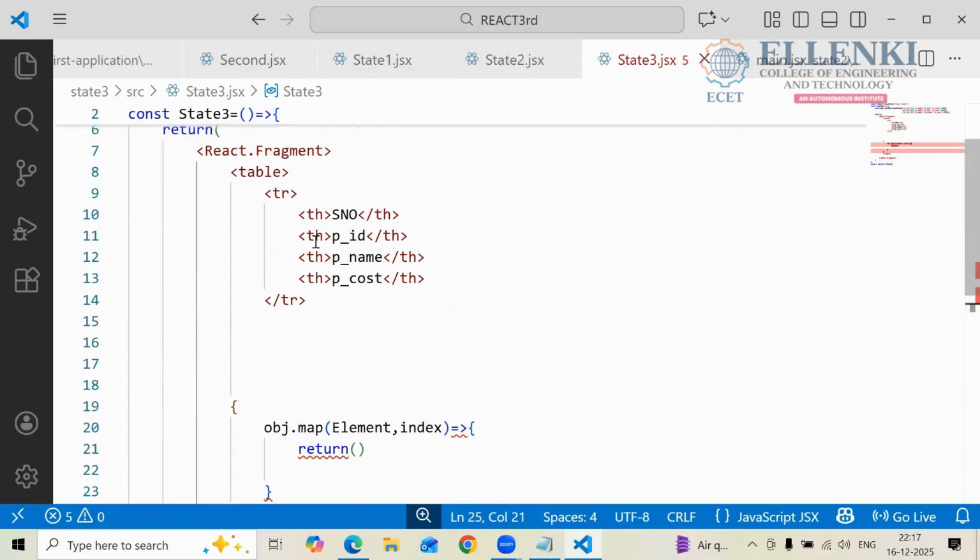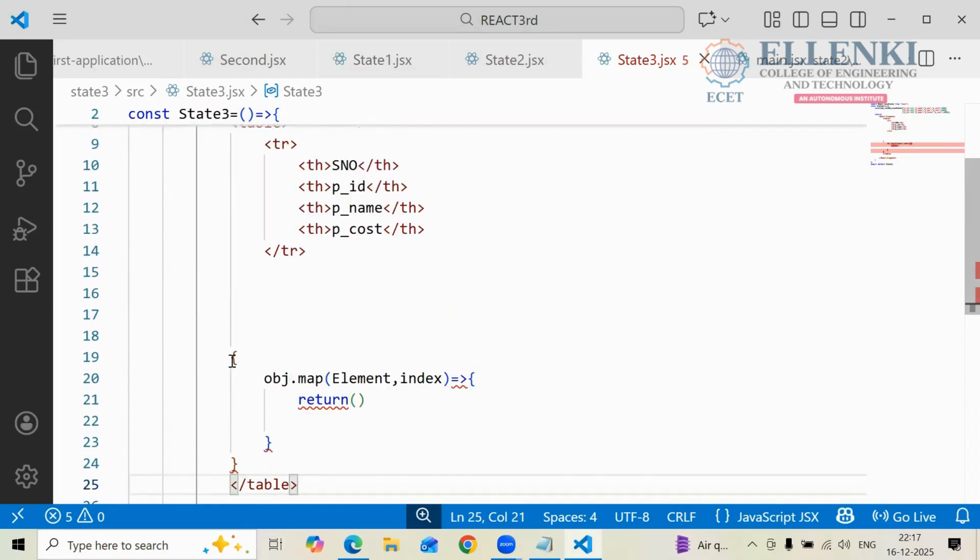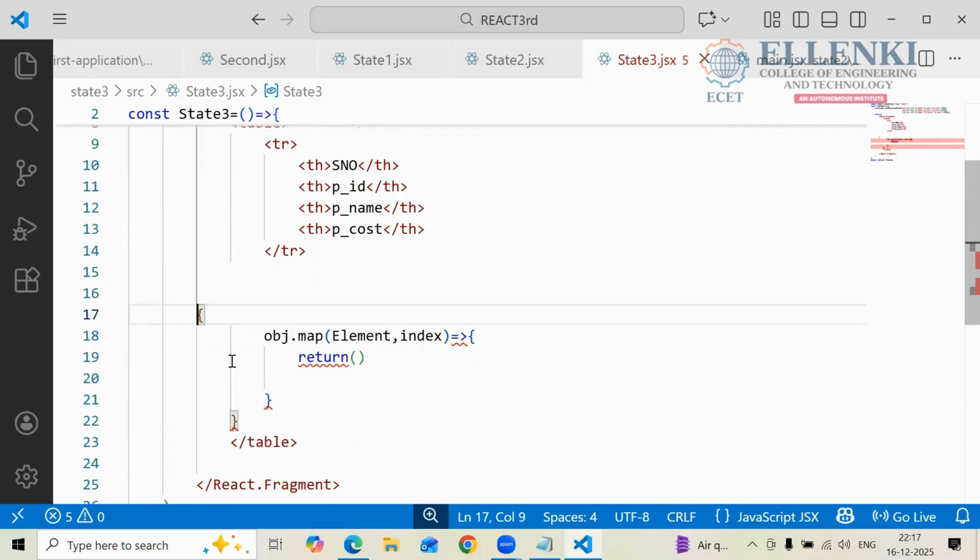So data has to be forwarded into this. So how are you going to send the data? Here, return. In this return you have to write.